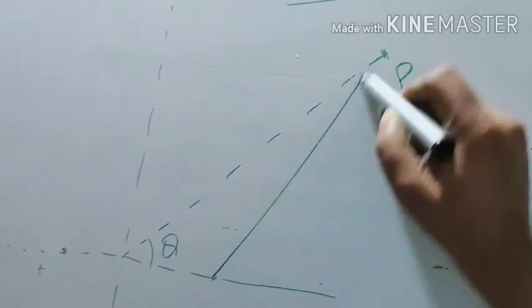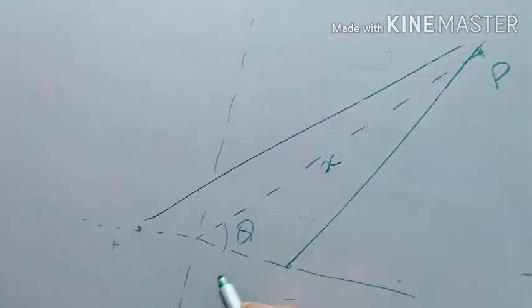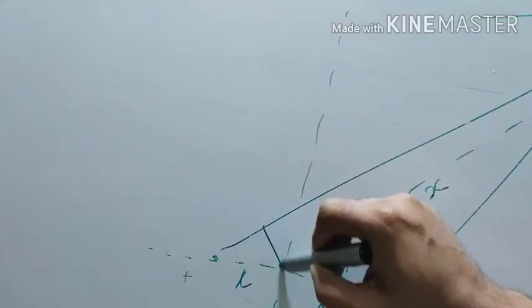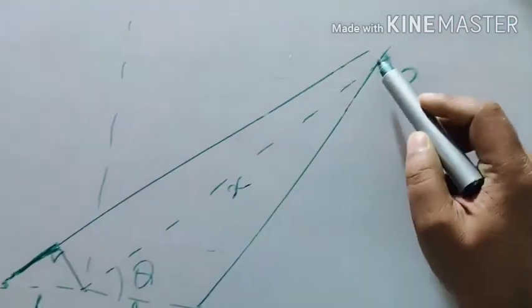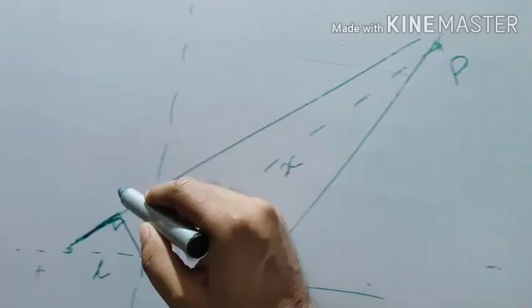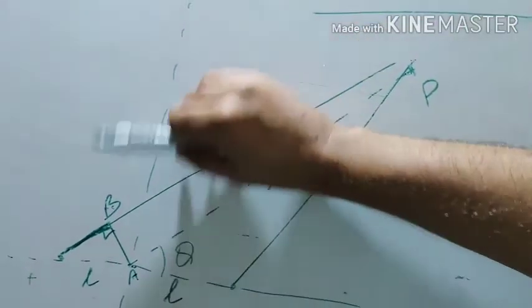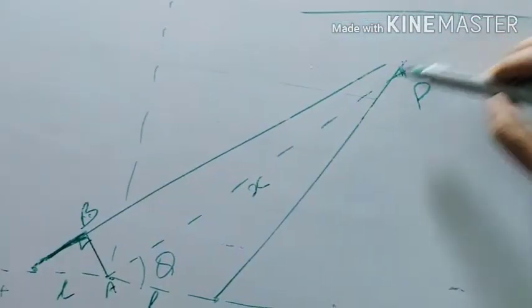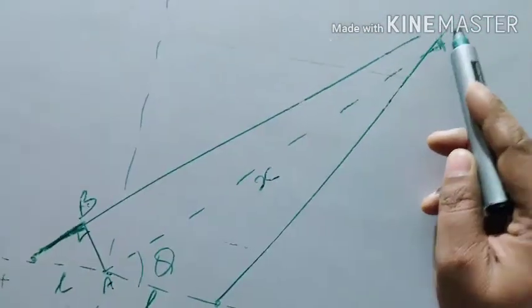But the problem is how to find this distance. If this is x, this is L, no problem at all. Drop a perpendicular on it and find this distance. This is an extra distance. This to this is equal to this to this. This is A, this is P, this is B. So AP will be equal to BP, because this is a circle, right? So for a circle, PA will be equal to PB. This is the extra distance which this length has.